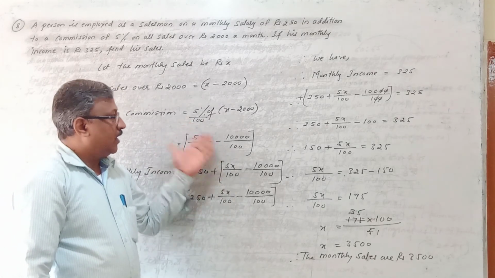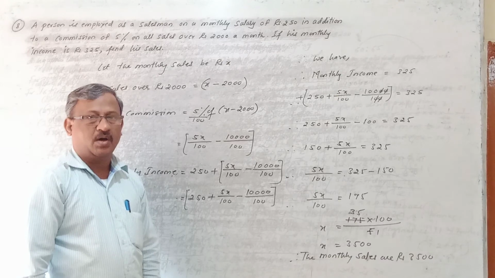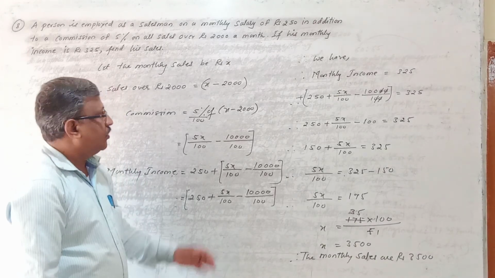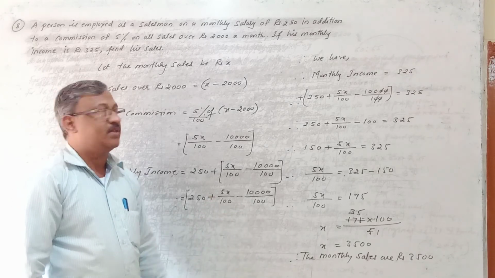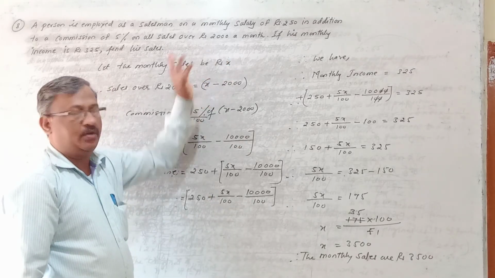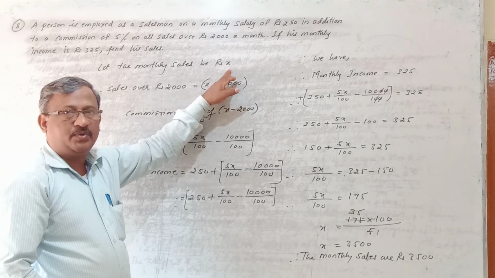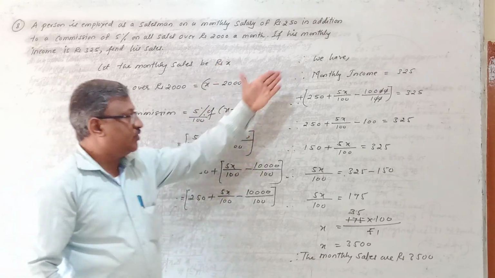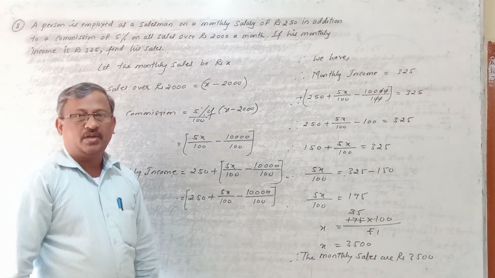So, sums like this you will get in the exam for 7 or 8 marks. Clear? So it is not that difficult. It is very easy, only you have to understand the problem. The only difference is here they have not given the sales, so we have assumed the sales as rupees x, and the same procedure we have to continue. Okay? So I hope this sum is clear to you all.